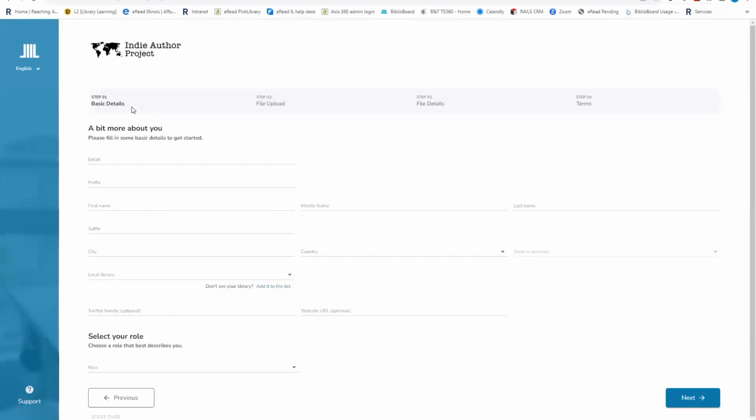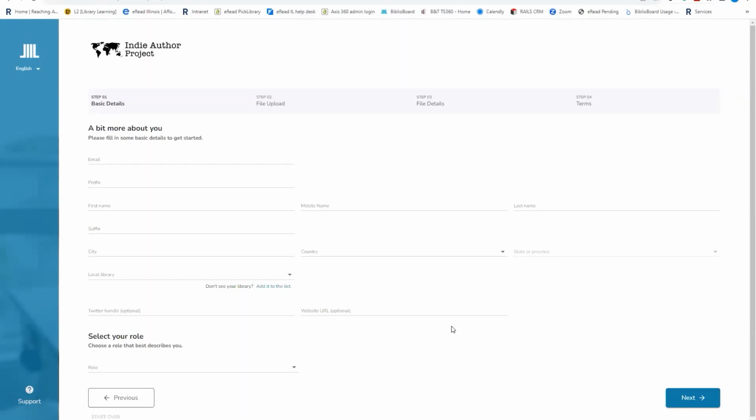I can't progress through these screens in the demo right now, but I will run through what each step is. After you enter your details, you're going to go to the file upload portion, and that's where you upload the ebook file that you maybe just created using Pressbooks. You're going to upload that to the system, add a few details about it, agree to the terms of the Indie Author Project, and then go ahead and submit your work.